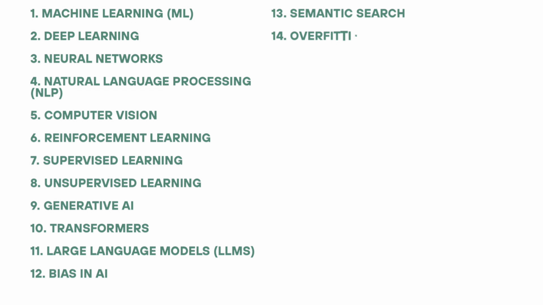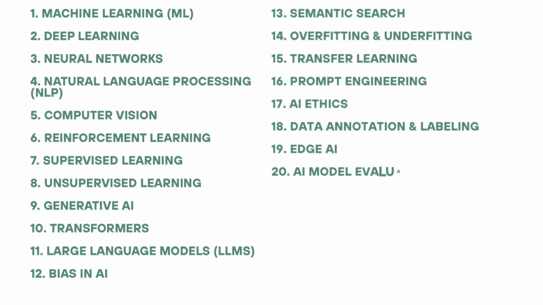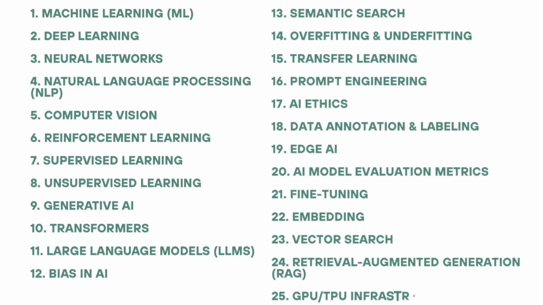13. Semantic search. 14. Overfitting and underfitting. 15. Transfer learning. 16. Prompt engineering. 17. AI ethics. 18. Data annotation and labeling. 19. Edge AI. 20. AI model evaluation metrics. 21. Fine-tuning. 22. Embedding. 23. Vector search. 24. Retrieval augmented generation, RAG. 25. GPU/TPU infrastructure.